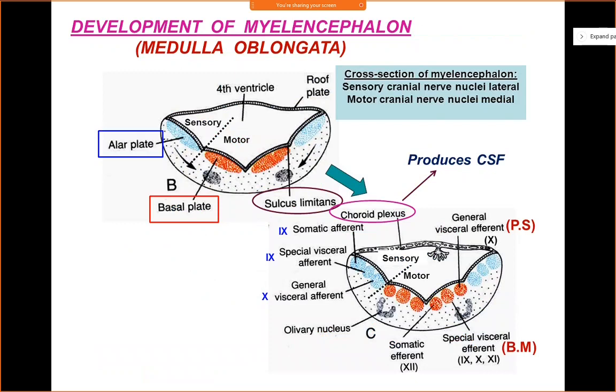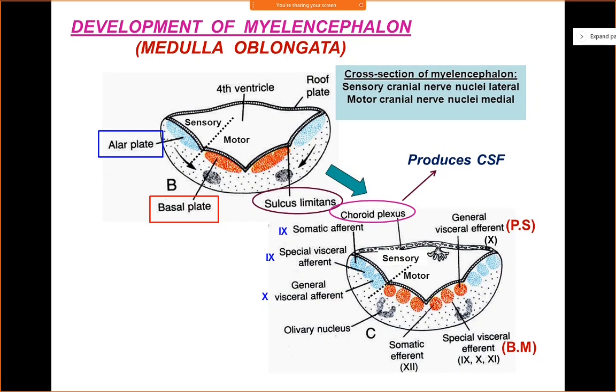So here, already we have discussed the development of the myelencephalon, how the medulla oblongata develops. It will have a pair of basal plates and a pair of alar plates. The only difference from the spinal cord is that the lateral walls of the neural tube are everted, stretched out like a book, due to which the roof plate is also stretched out. Why are the lateral wall and the roof plate stretched out? It is because of the expanding ventricle cavity.